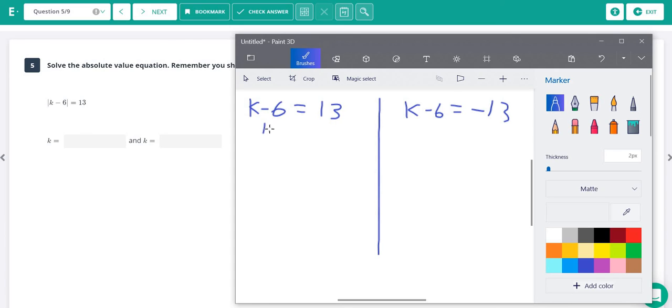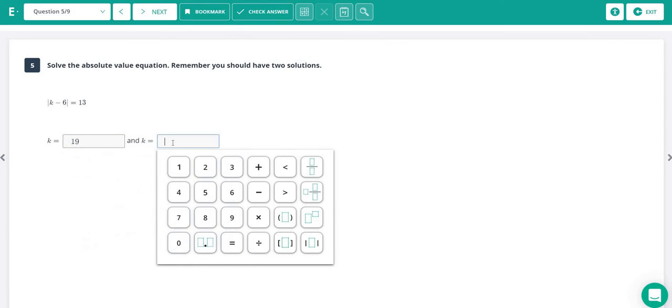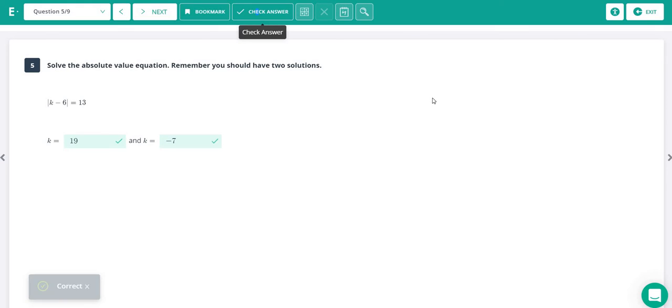So here we have minus 6, so we're going to add 6, and we'll end up with k equals 19. And over here, again, it's a minus 6, so we're going to add 6. And we end up with k equals negative 13 plus 6 is negative 7. So 19 and negative 7. Make sure we're right there.